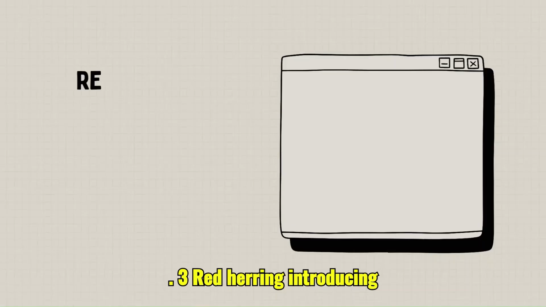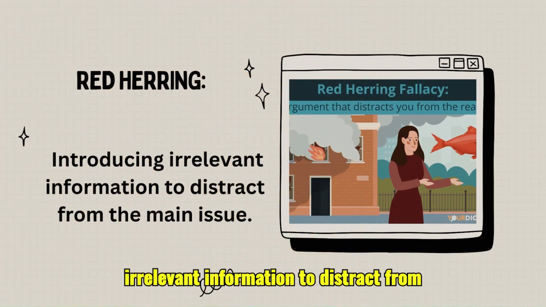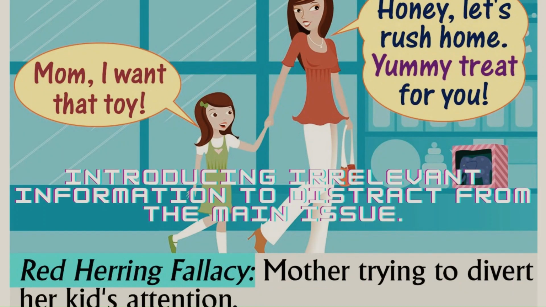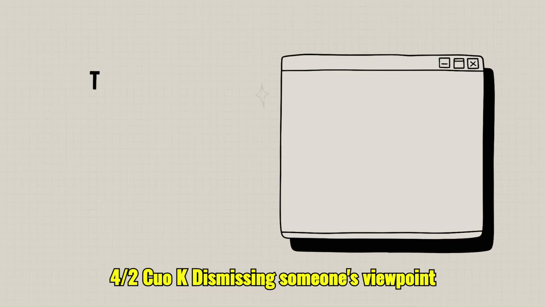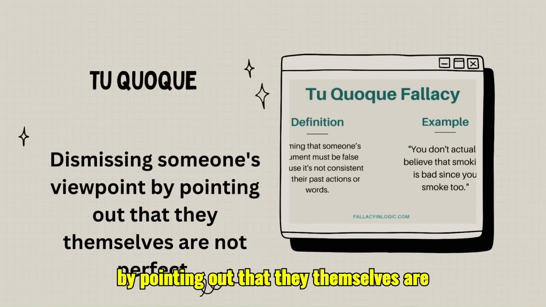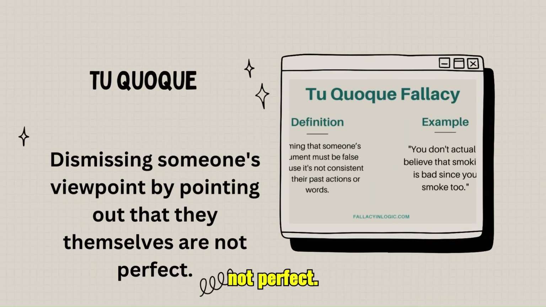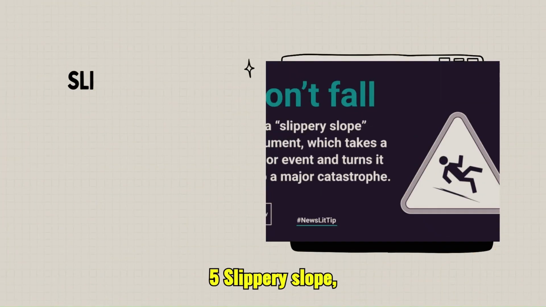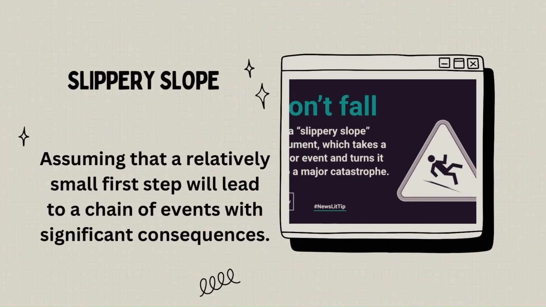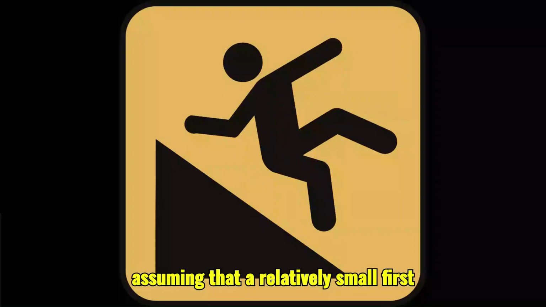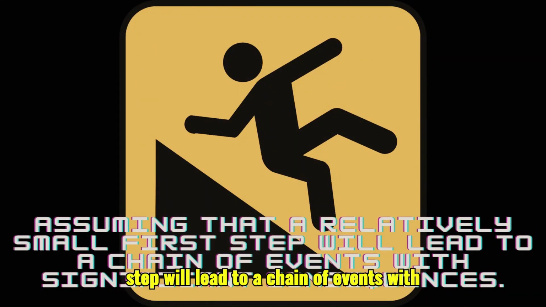3. Red herring. Introducing irrelevant information to distract from the main issue. 4. Tu quoque. Dismissing someone's viewpoint by pointing out that they themselves are not perfect. 5. Slippery slope. Assuming that a relatively small first step will lead to a chain of events with significant consequences.